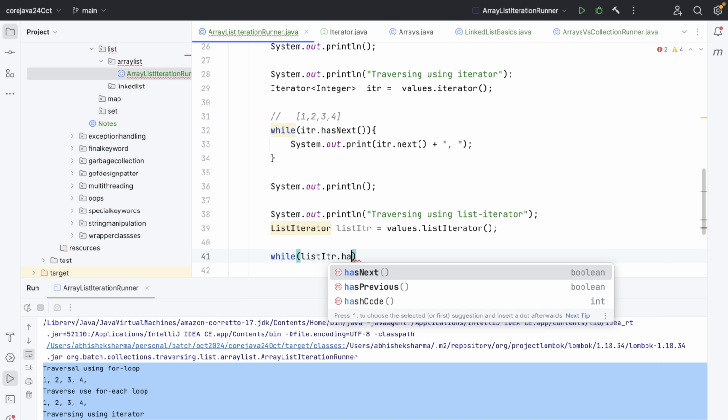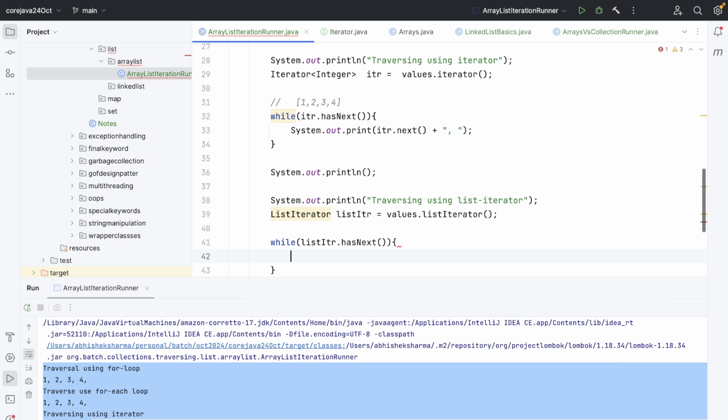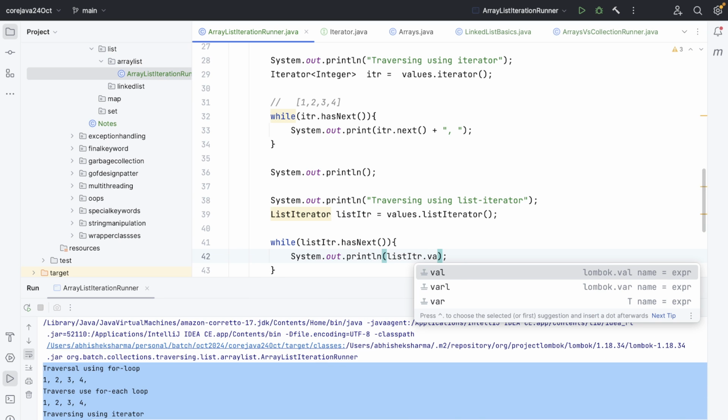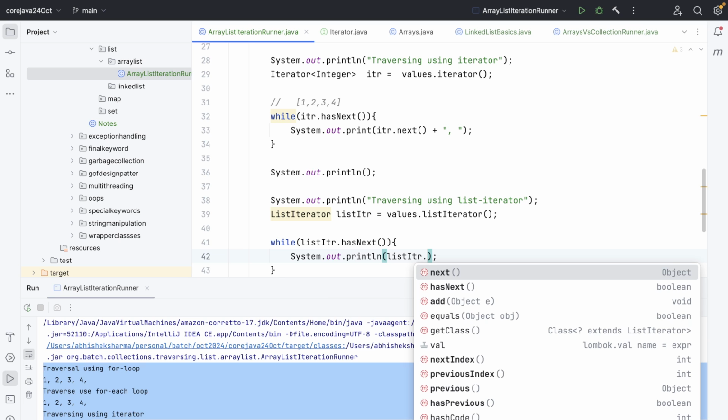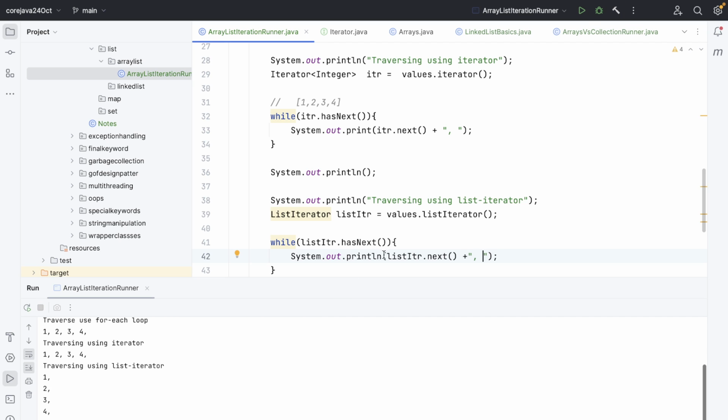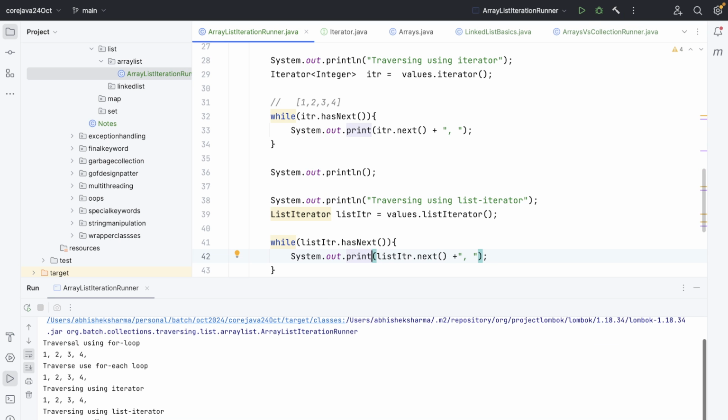With the list iterator, I will check first whether it has the next value. If it has, I get the next value and print it. If I run this code again, you will see traversing using ListIterator is also the same.